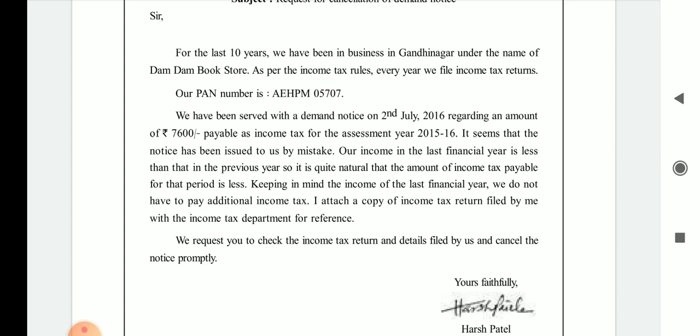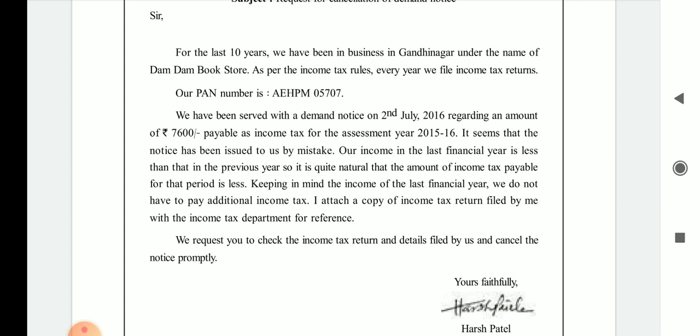For example, your whole income from source 1, source 2, source 3, their total is rupees 10 lakh, and your expenses are 4 lakh rupees, then your net income is 6 lakh rupees. The statement showing this type of income as well as the expenses is known as the income tax return.